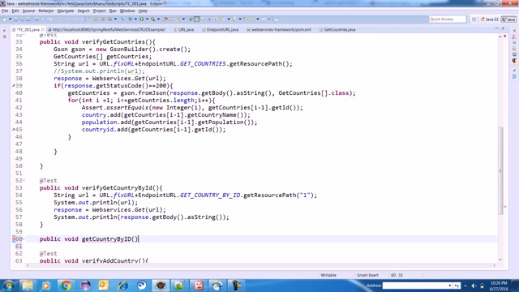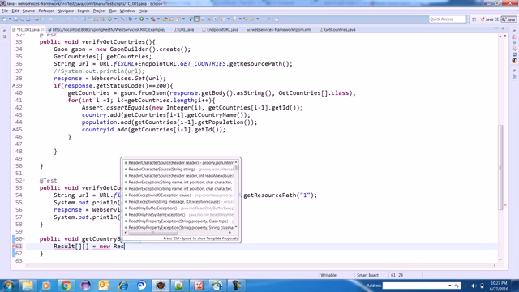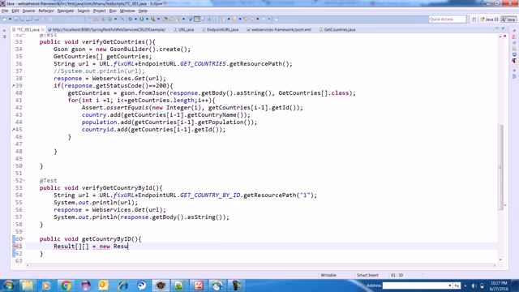This is my data provider, right? I'm going to make a data provider, and here what I will do is, I will make a result is equal to new, sorry, so here I have to write result.